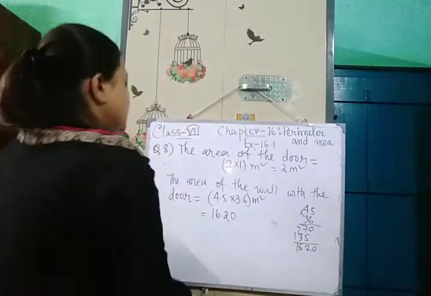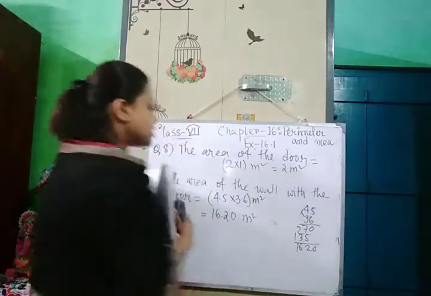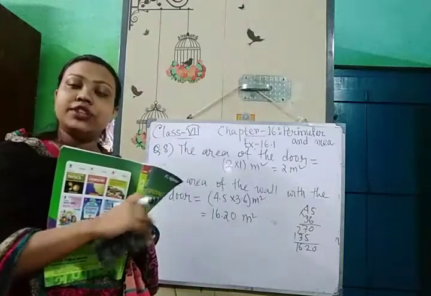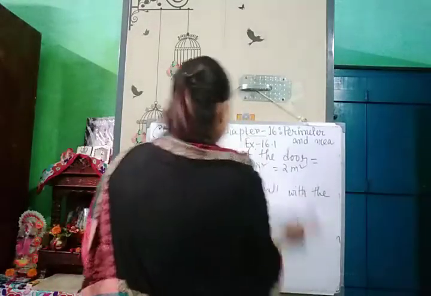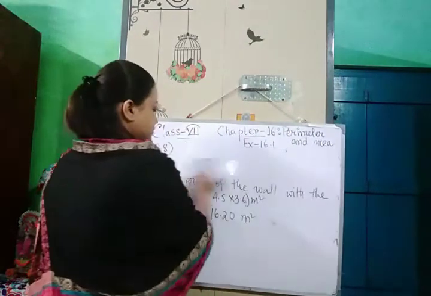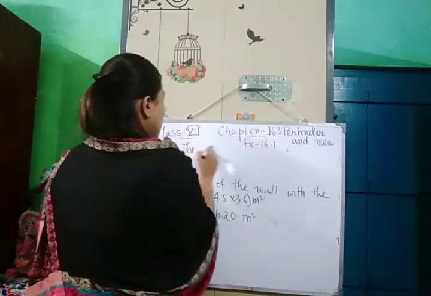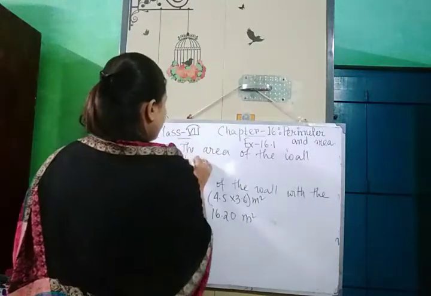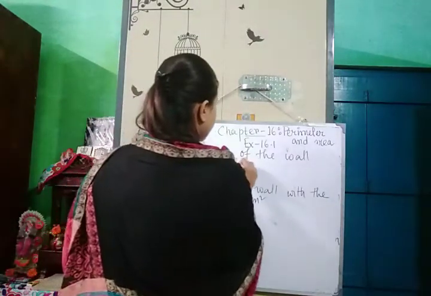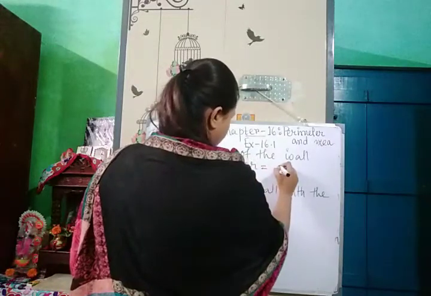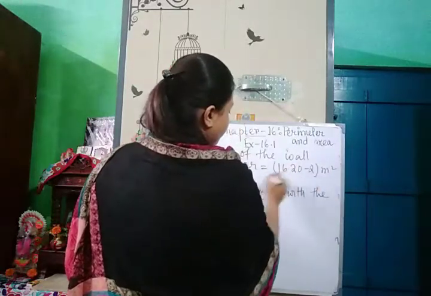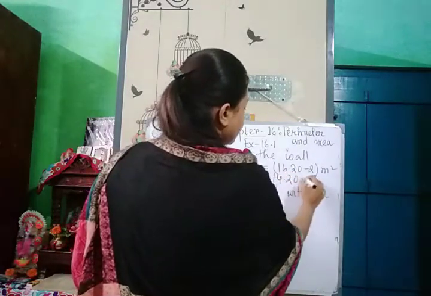16.20 meter square is the area of the wall with the door. Now we will find out the area of the wall without the door. So here I am writing, the area of the wall without the door is equal to 16.20 minus 2 meter square, that is 14.20 meter square.